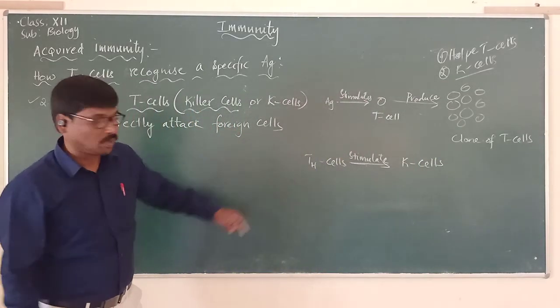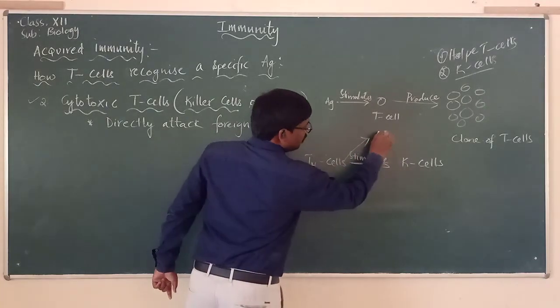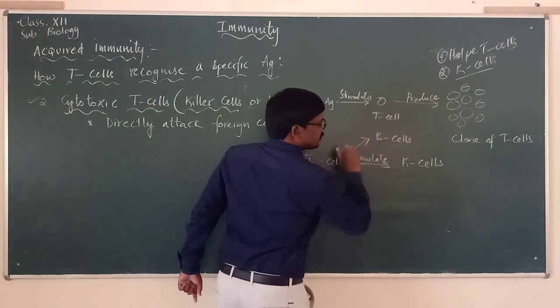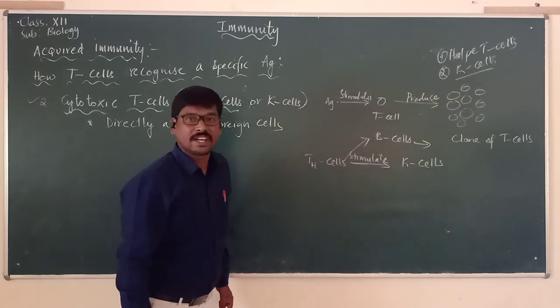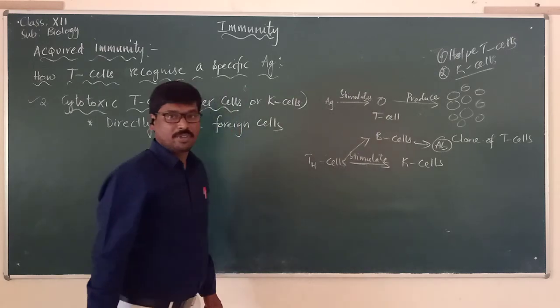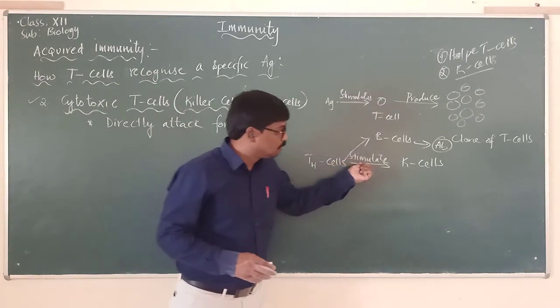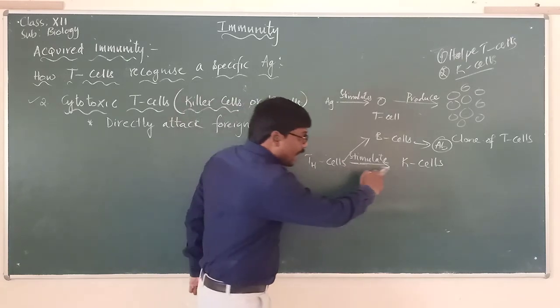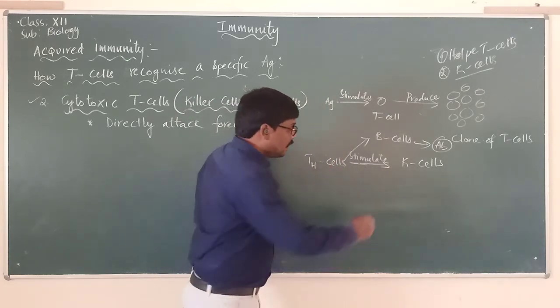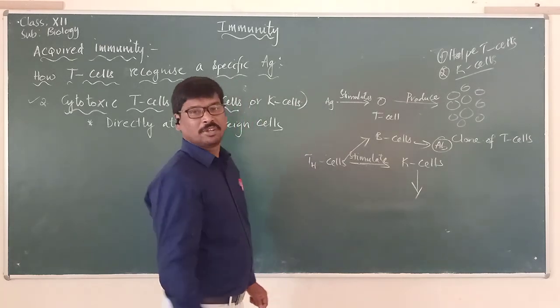Remember, we already said that T helper cells also stimulate the B cells. And when B cells are produced, antibodies are produced. And here again, T helper cells are stimulating the K cells. When K cells are stimulated, they go directly and attack the microorganism.